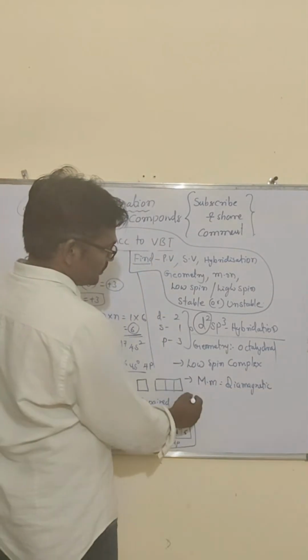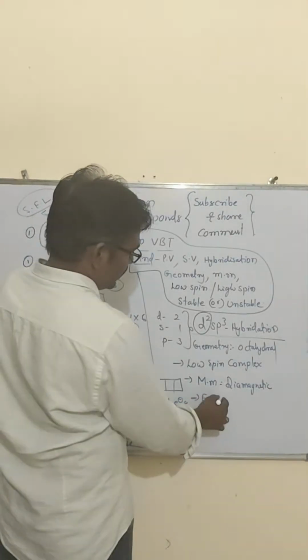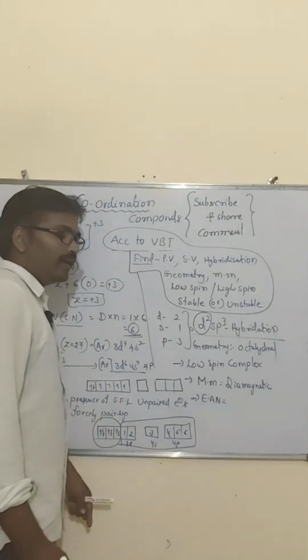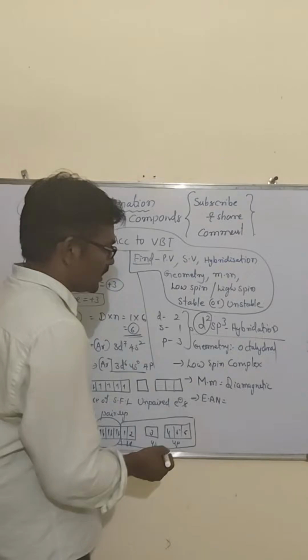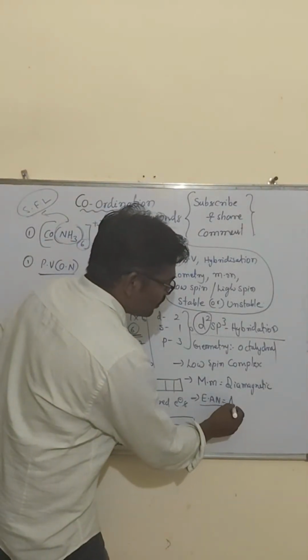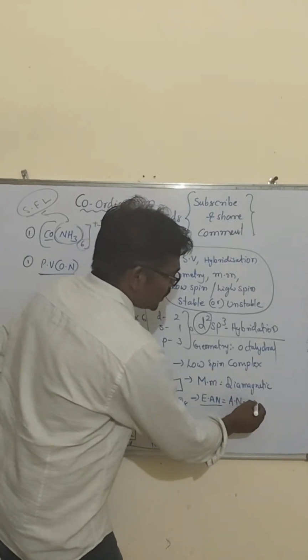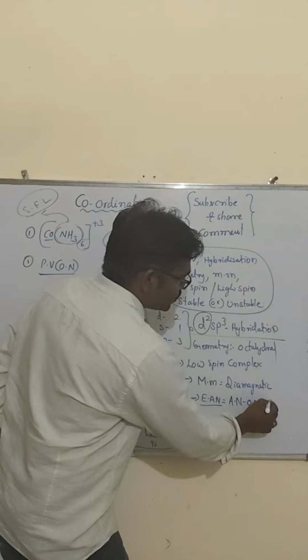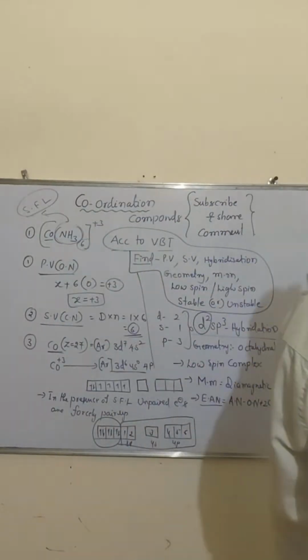Then at last, effective atomic number find out చేయాలంటే effective atomic number ఎలా find out చేస్తాం? Effective atomic number equals to atomic number of metal minus oxidation number plus 2 into coordination number. Yes, is that visible at last, my dear students?